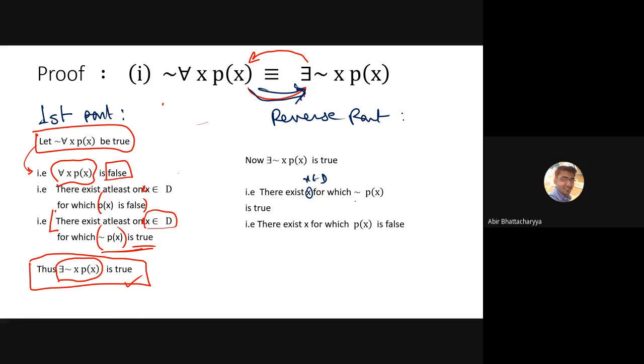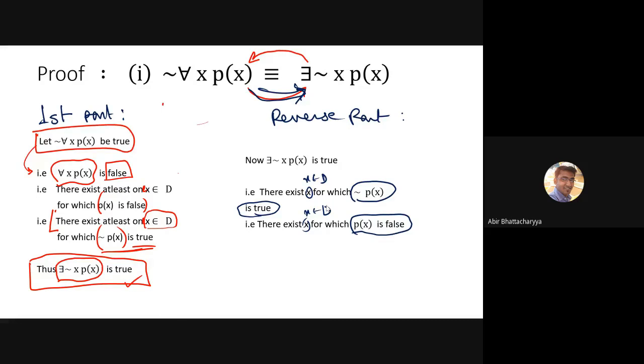I will replace the last part. The negation of px is true. Everything else is the same. So negation of px is true means what? Px is false. So there exists x belongs to D for which px is false.